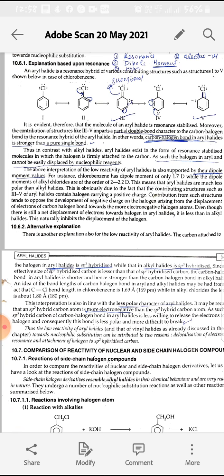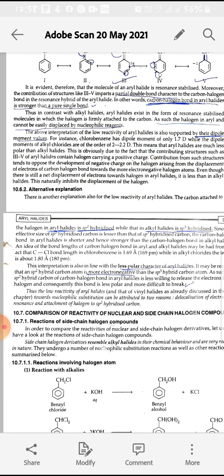So it is difficult to substitute the Cl group, and this can also be explained on the basis of dipole moment values. Chlorobenzene has a dipole moment of 1.7 D, while the dipole moment of alkyl chlorides is 2 to 2.2 D. So aryl halides are much less polar than alkyl halides. In the contributing structures, chlorine has a positive charge, so it will not easily acquire negative charge from the carbon. A positive charge on chlorine is unstable, and there will be no removal of the Cl group or substitution of the Cl group with the nucleophilic reagent.